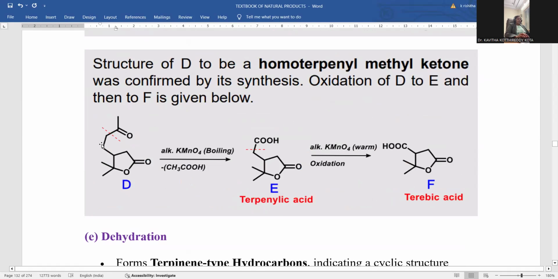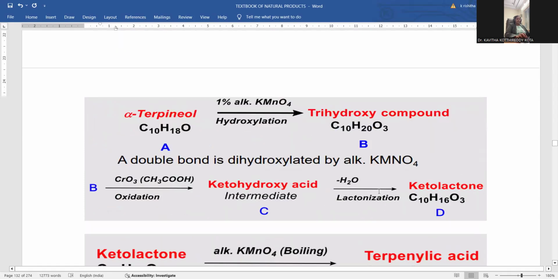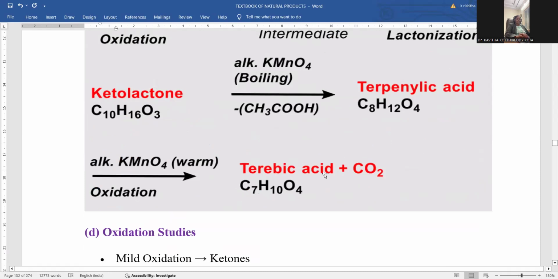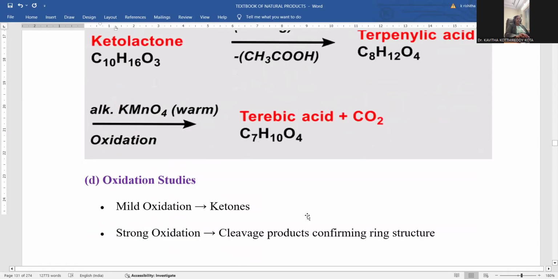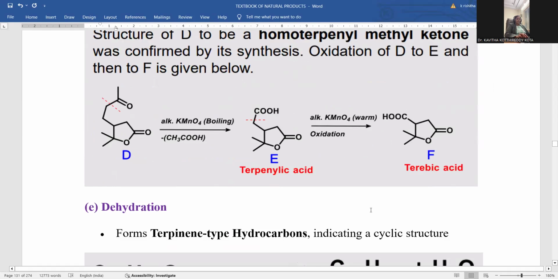So this is the structure of compound D, the methyl ketone. Terebic acid structure is provided for better understanding. Cyclic lactone is indicated over there, and COOH will be there. Terebic acid means this is terebic acid, C7 carbons with a loss of the CO2 moiety. So here, how will the CO2 moiety be removed? Here is the cleavage.